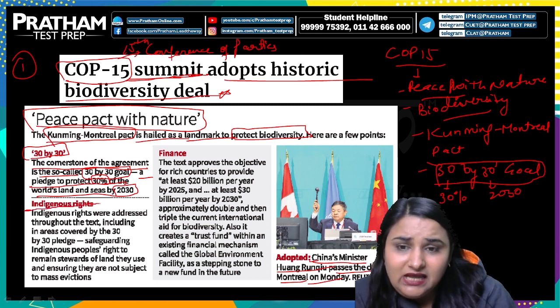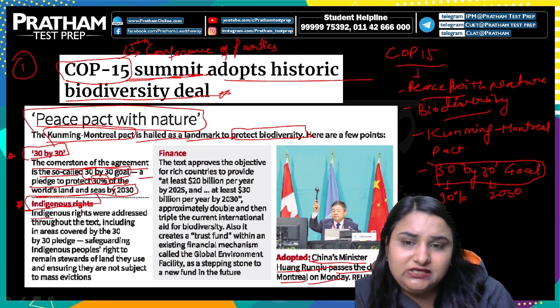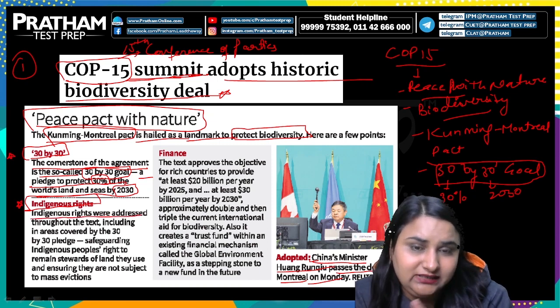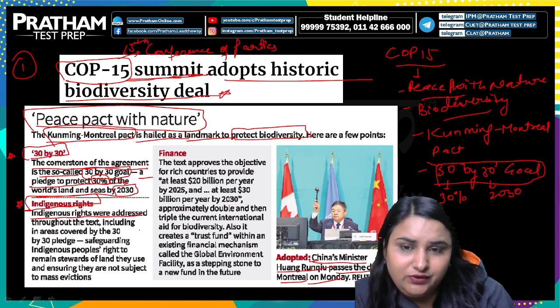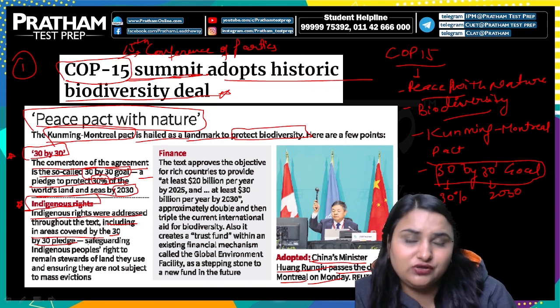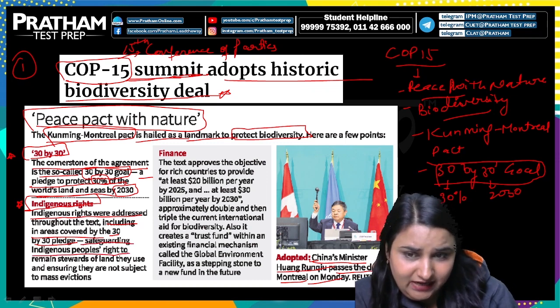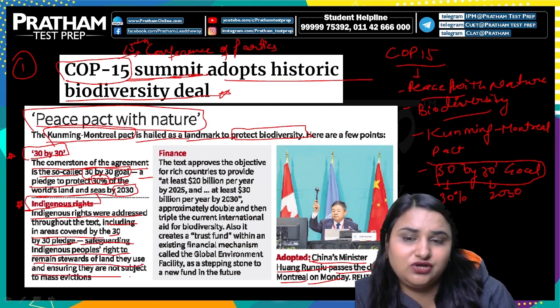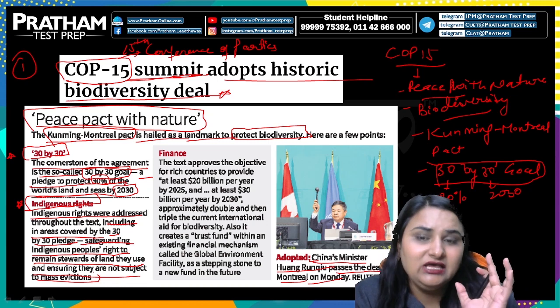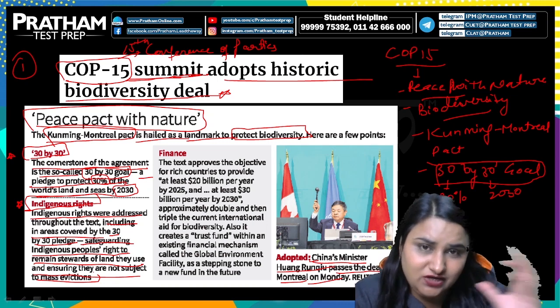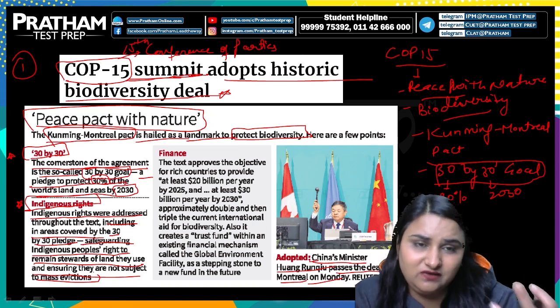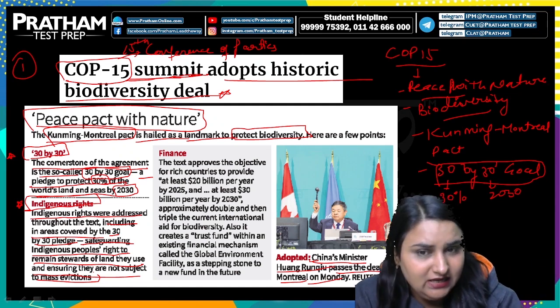Now, indigenous rights were very important along with 30 by 30. Indigenous rights were addressed throughout the text during this meeting, including the areas covered by the 30 by 30 pledge. So what is the main point here? Safeguarding the indigenous people's right to remain stewards of the land they use, and also ensuring that they are not subject to mass eviction in the process of achieving the target of 30 by 30.